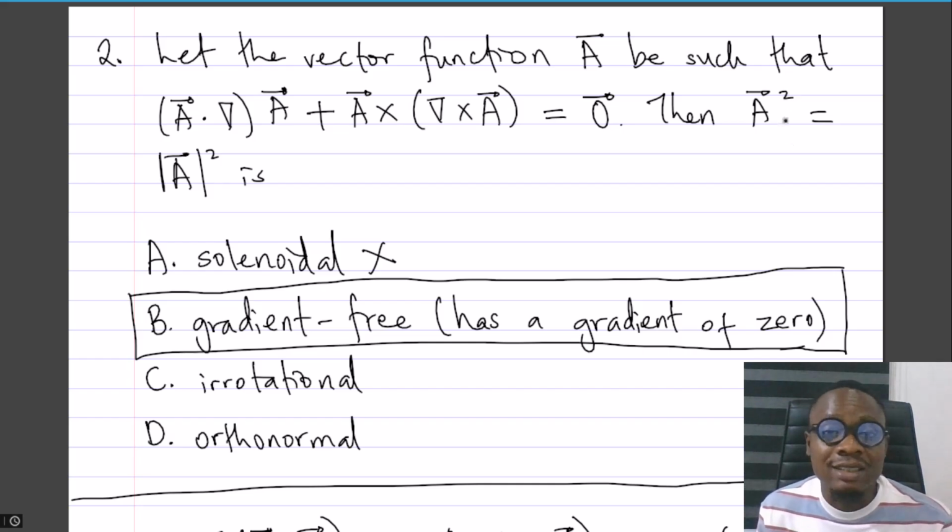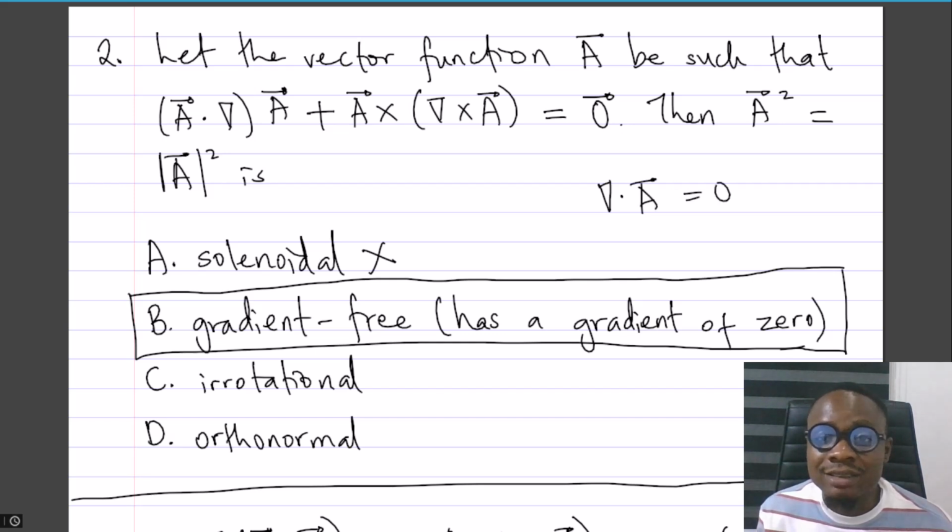A squared is now a scalar. A squared is A dot A, it is a scalar. You do not talk about the solenoidality of a scalar. You can only talk about the solenoidality of a vector field, because solenoidality means that if the vector field A is solenoidal, it means nabla dot A is 0.